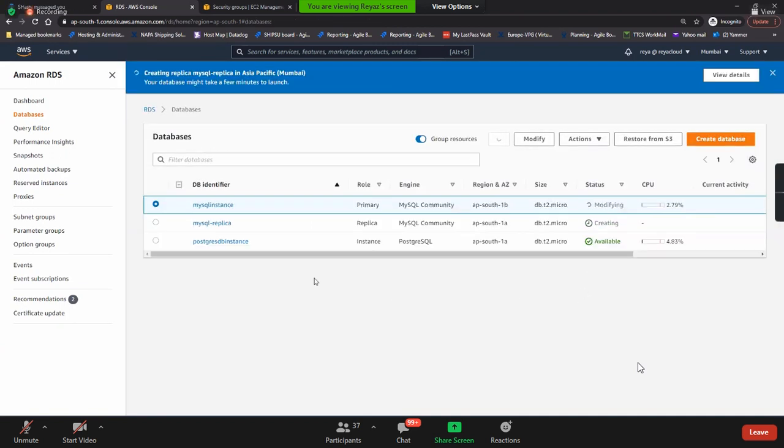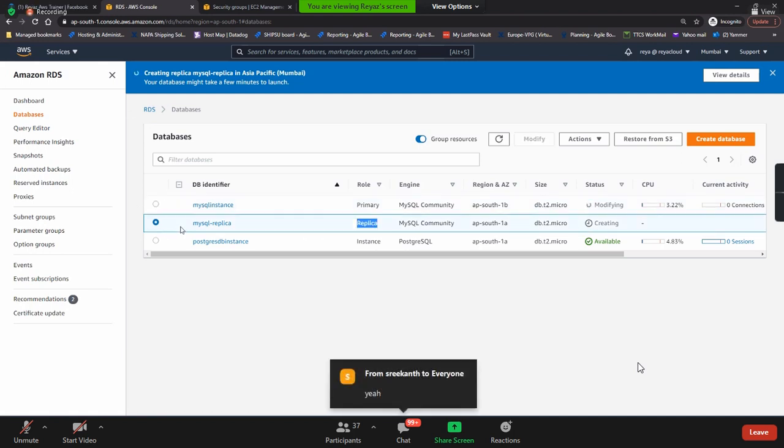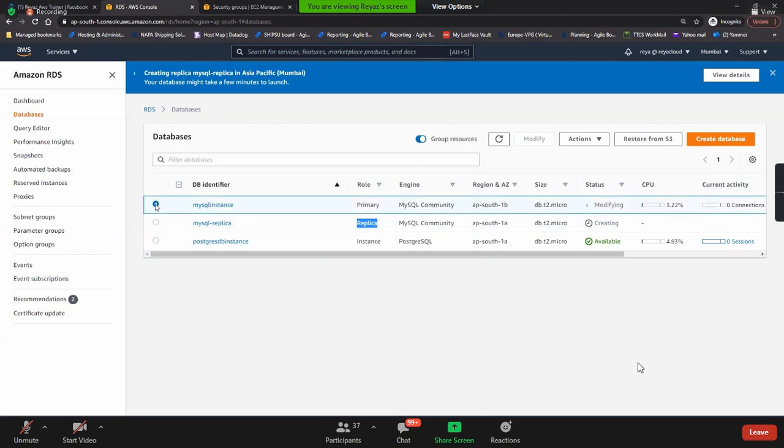See, do you see these here? Now the role has been changed to primary, and this is my replica. You understand how to create a read replica of this? And these read replicas have their own endpoints if you want to connect, and the synchronization between MySQL and MySQL replica will be taken care of by AWS itself. You don't need to worry about that, right?